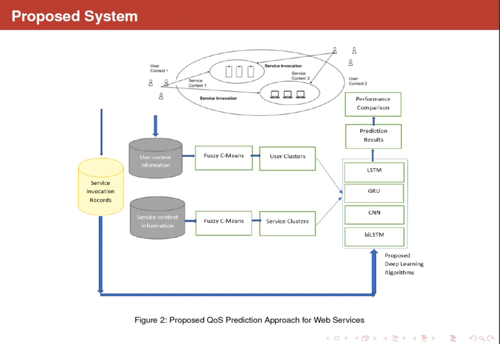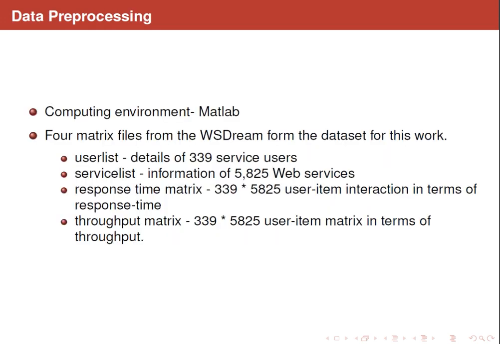Here, LSTM or long short-term memory networks, BiLSTM or bidirectional LSTM, CNN, convolutional neural networks, and GRU, gated recurrent unit network algorithms are used for performing the prediction task. The performance of these algorithms is then compared in order to find the better algorithm for performing the prediction task.